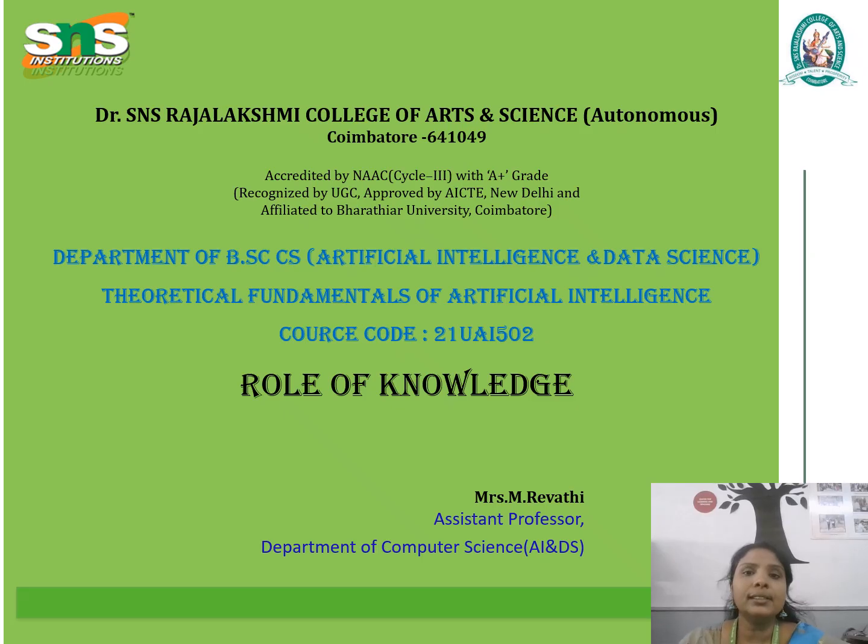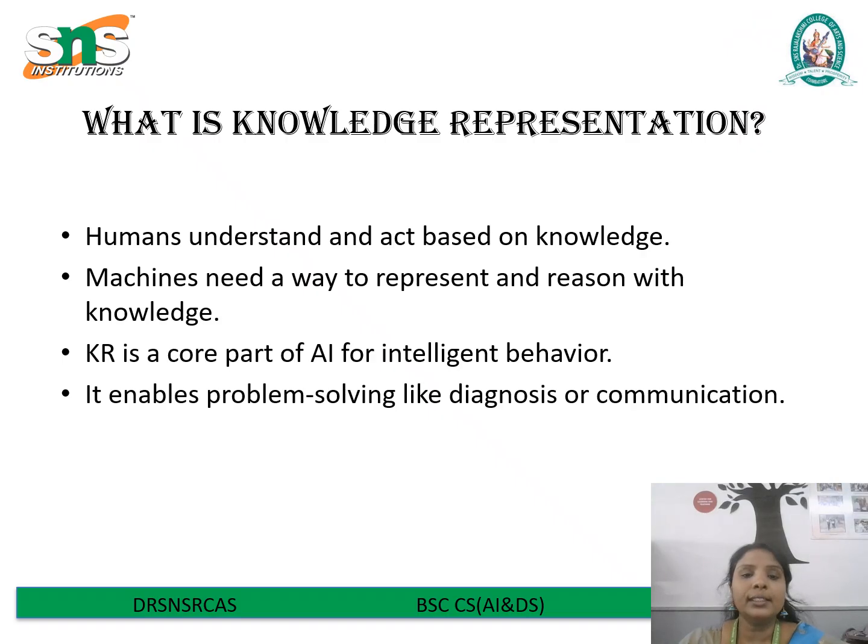In this series, we discussed the fundamentals of artificial intelligence. So today we are going to discuss the role of knowledge. First, we see what knowledge representation is. Knowledge representation is a fundamental concept in artificial intelligence because it bridges the gap between human and machine processing. Humans naturally interpret, reason and act based on the knowledge they acquire through experience and learning. However, for machines to function intelligently, they require a structured way to represent that knowledge. This is where knowledge representation comes in.